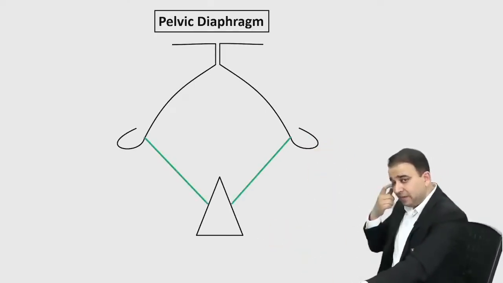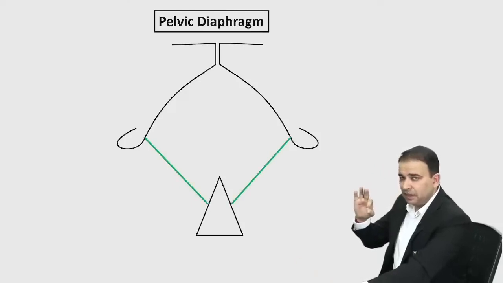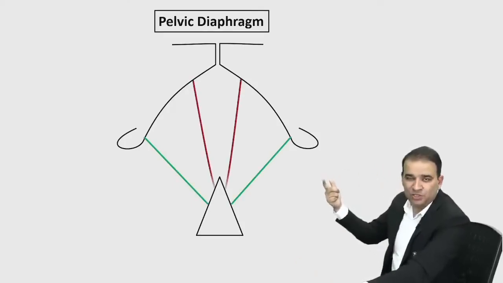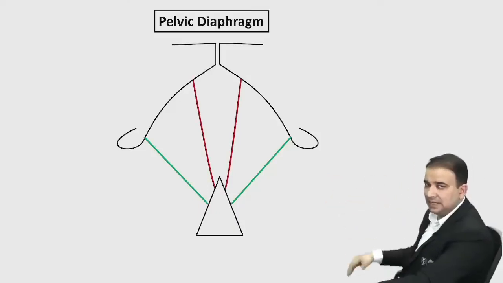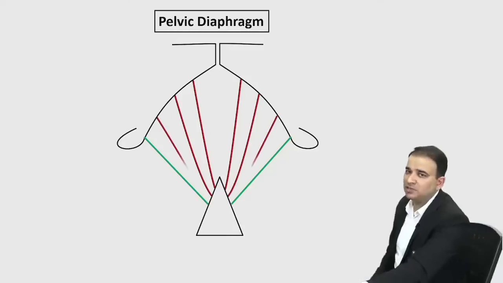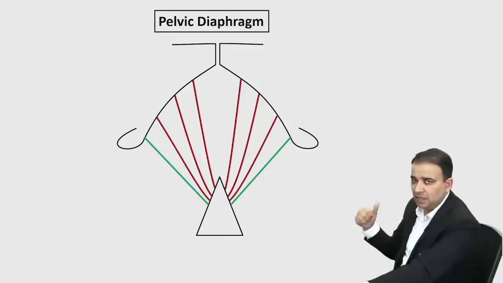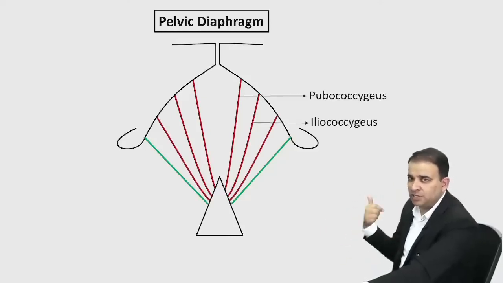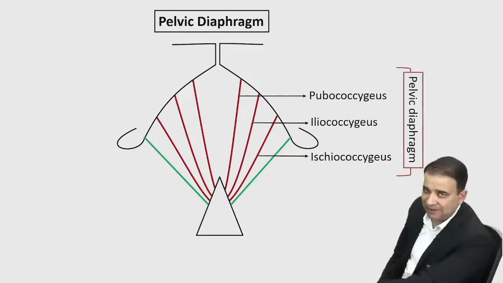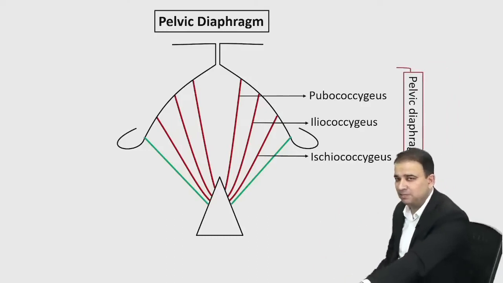Now, pelvic diaphragm basically is a combination of three muscles coming from three different parts of hip bone. Now, one is called as a pubococcygeus, coming from pubis, that is a pubococcygeus. Then we have a muscle called as a iliococcygeus, and then we have a ischiococcygeus, which is also simply called as a coccygeus. Pubococcygeus, iliococcygeus, and ischiococcygeus. Now, all these three muscles together are called as a pelvic diaphragm, guys.